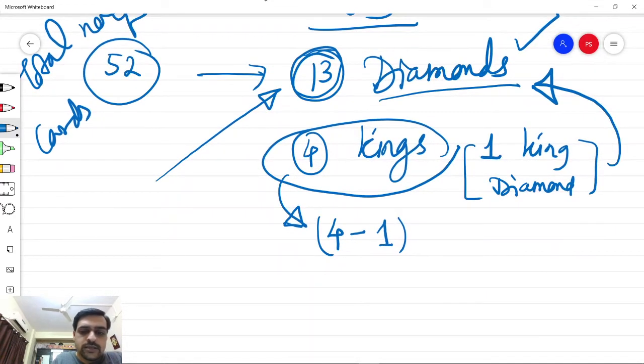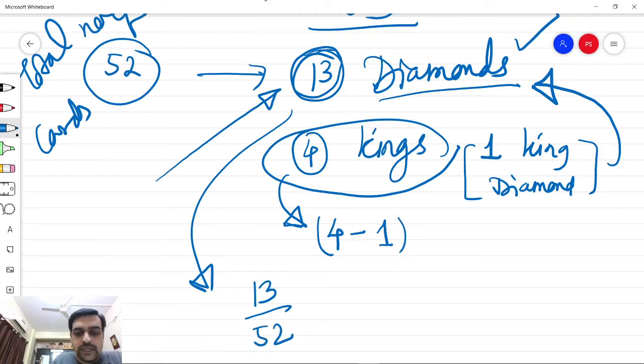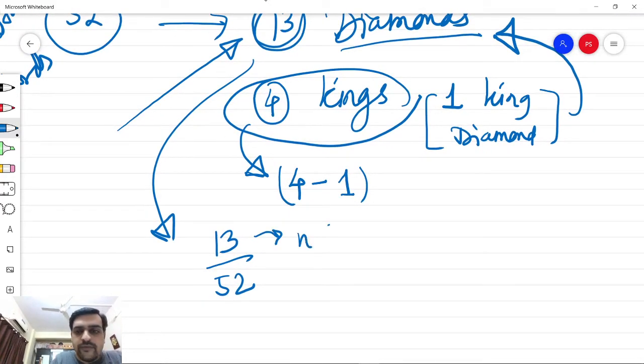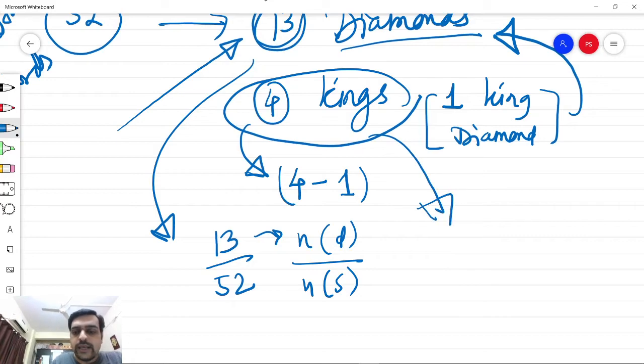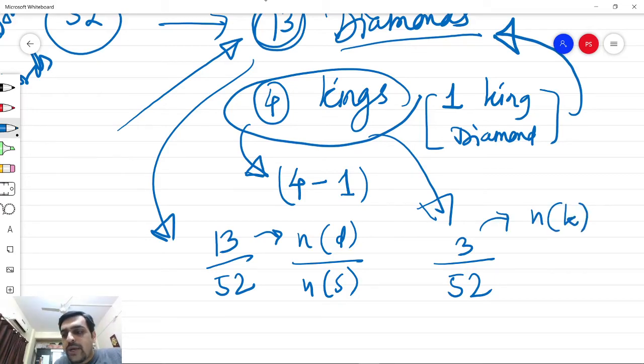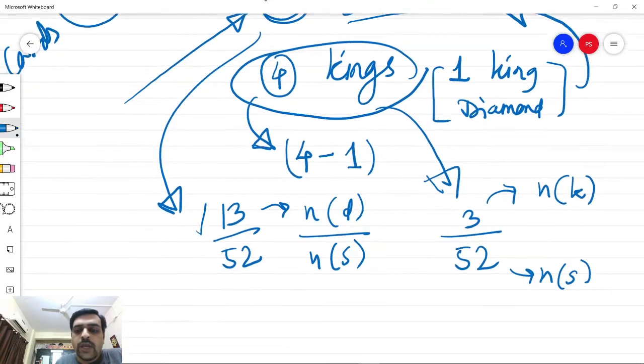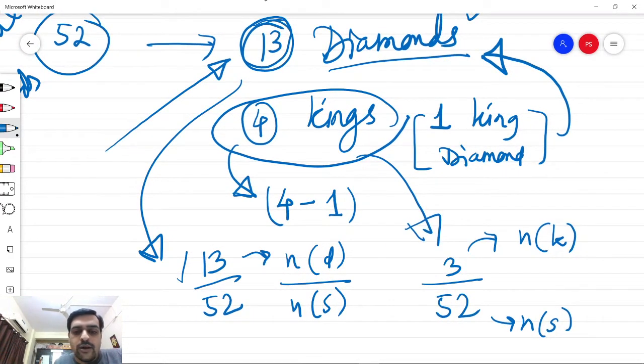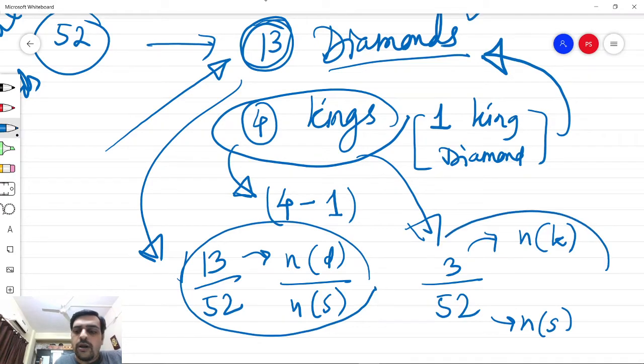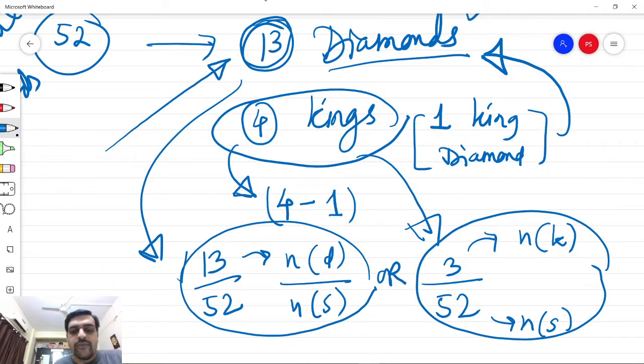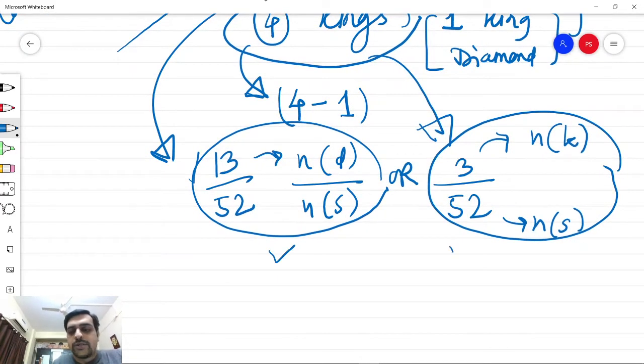So in this case, the probability of the first event is 13 divided by 52, since this is the number of diamonds divided by the number of the sample space. In the second case, the probability is 3 divided by 52. So this is the number of kings without the diamond king, which is already counted, divided by the sample space. Since the probability of finding a diamond or a king is to be found, either of these two will do.